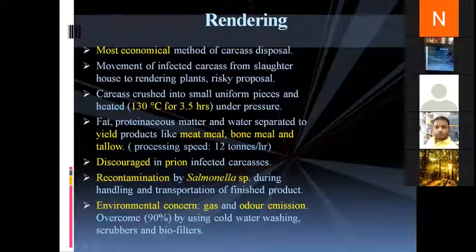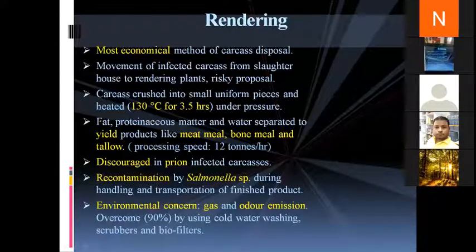Okay. Now, the rendering technique fails when prions come into play, because prions are not destroyed in this rendering technique. So whenever there is a carcass affected with prions, like bovine spongiform encephalopathy (BSE) causing organisms, when these kinds of organisms are involved, then we will not use rendering, rather we'll go for incineration.